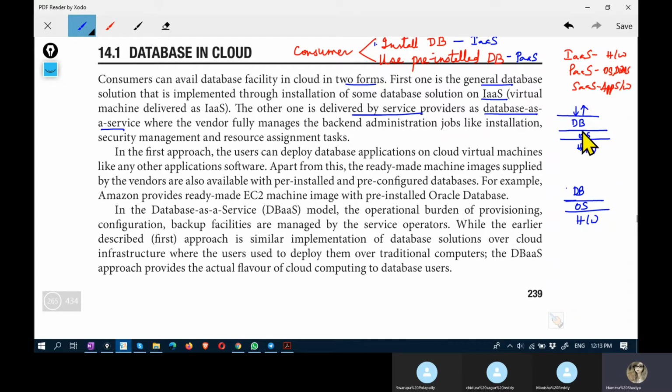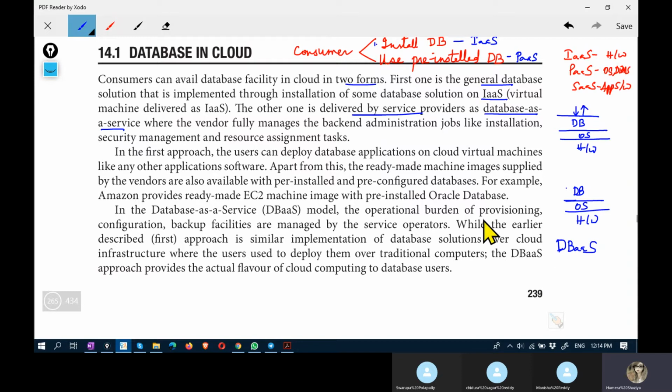When the provider installs the database and maintains it and allows consumers only to create and retrieve the data on that database, such a type of service is known as database as a service.